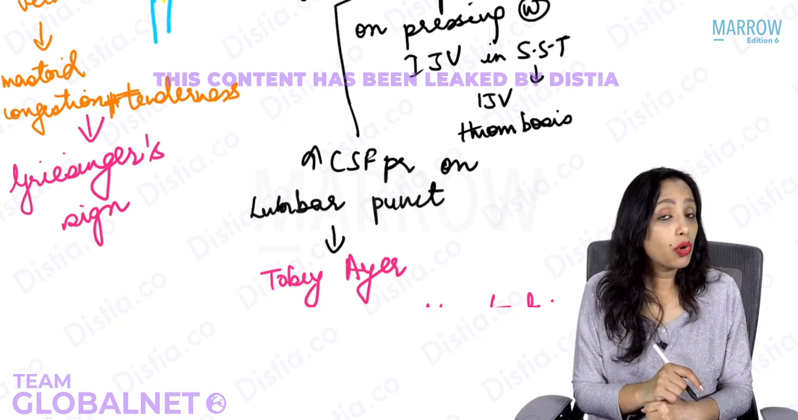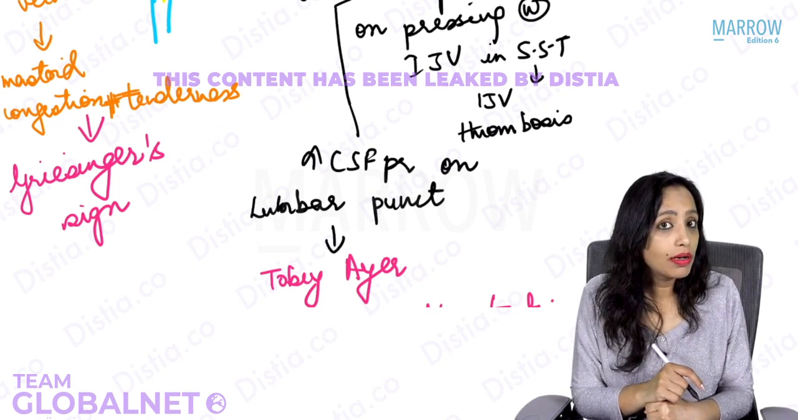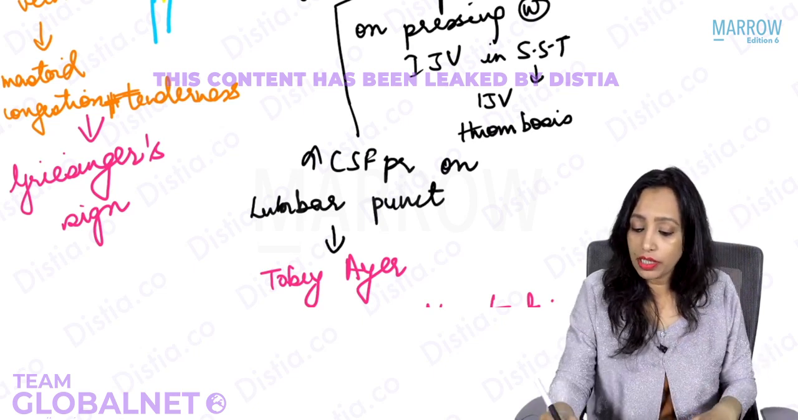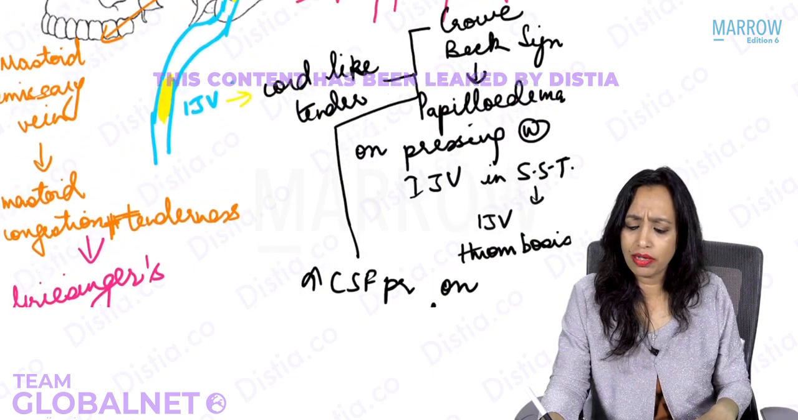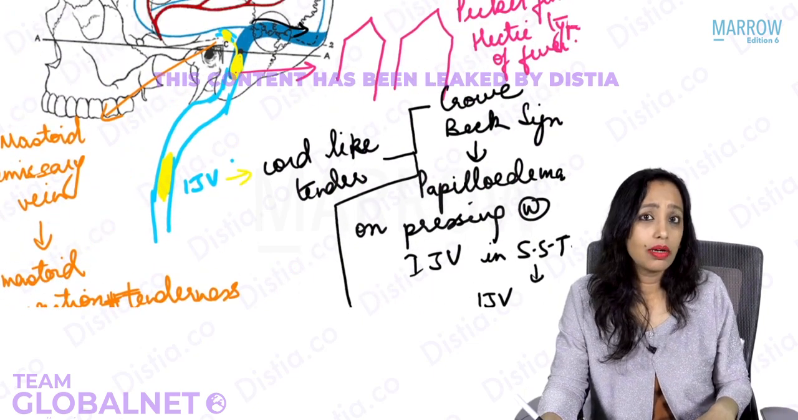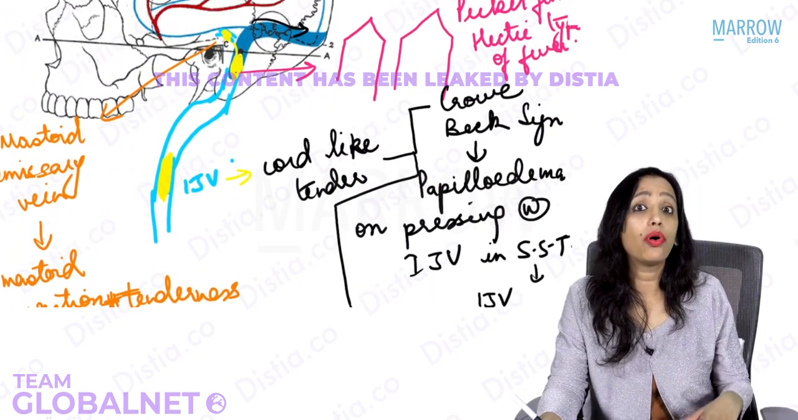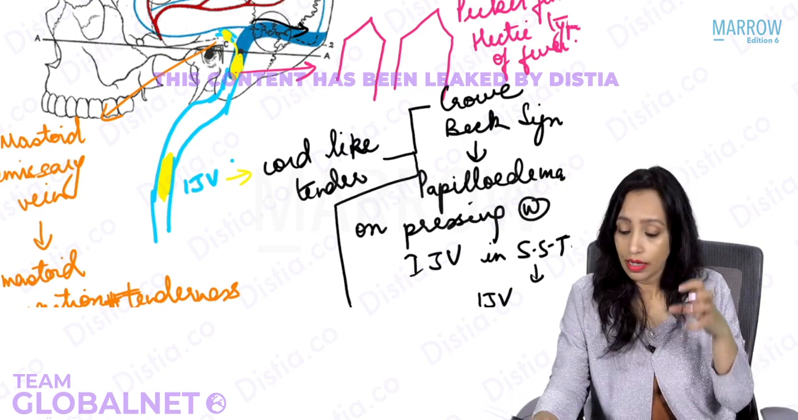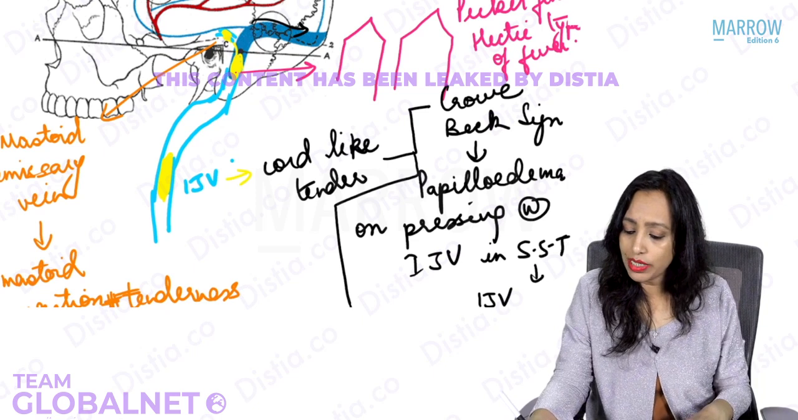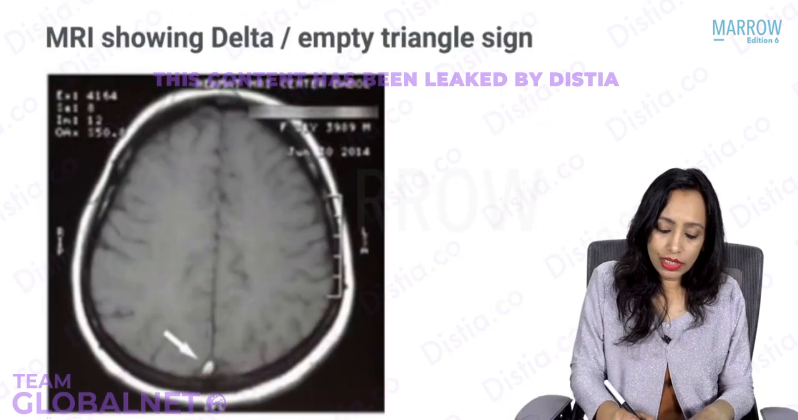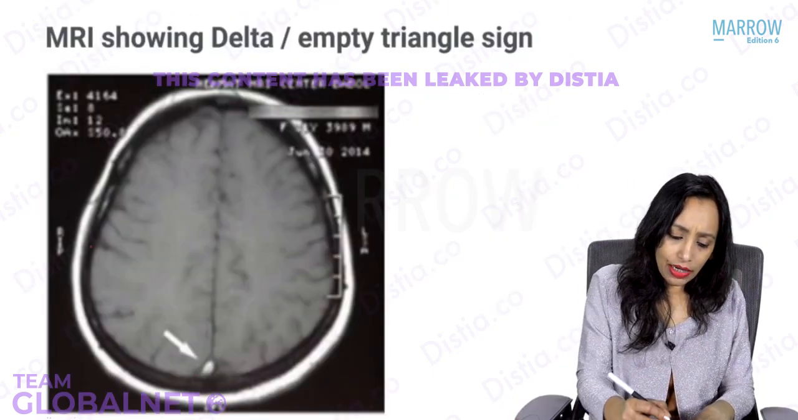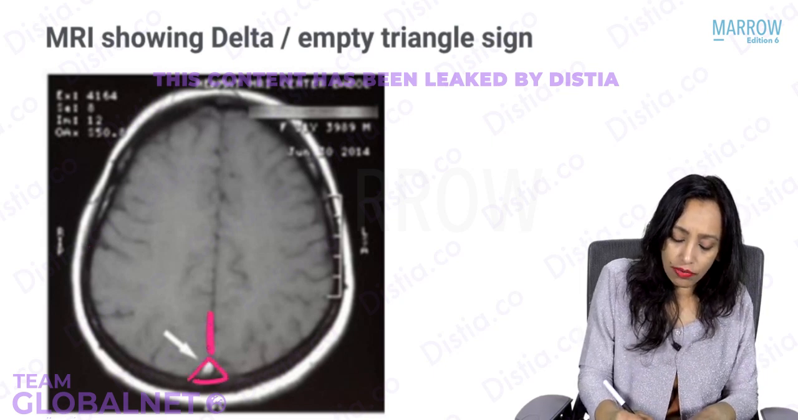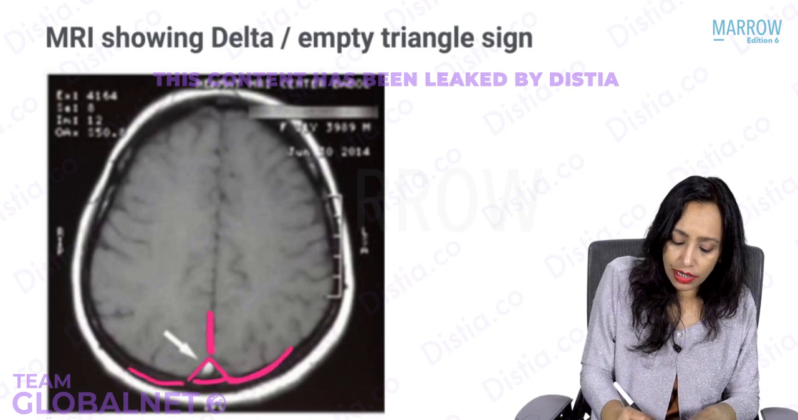Crowe-Beck sign. What is Crowe-Beck? Papilledema in the eye. Now, whenever a patient is presenting with all this, will you like to get some investigation done? An HRCT of the temporal bone or an MRI, to see the sinus? Yes, you will get it done. And what you will see is a thrombus. You can see it here, at the junction of the straight sinus with the transverse sinus.